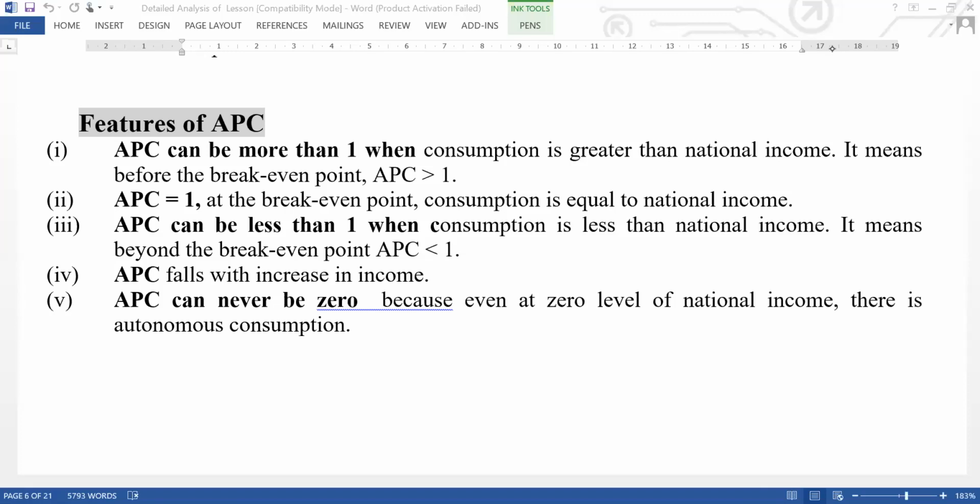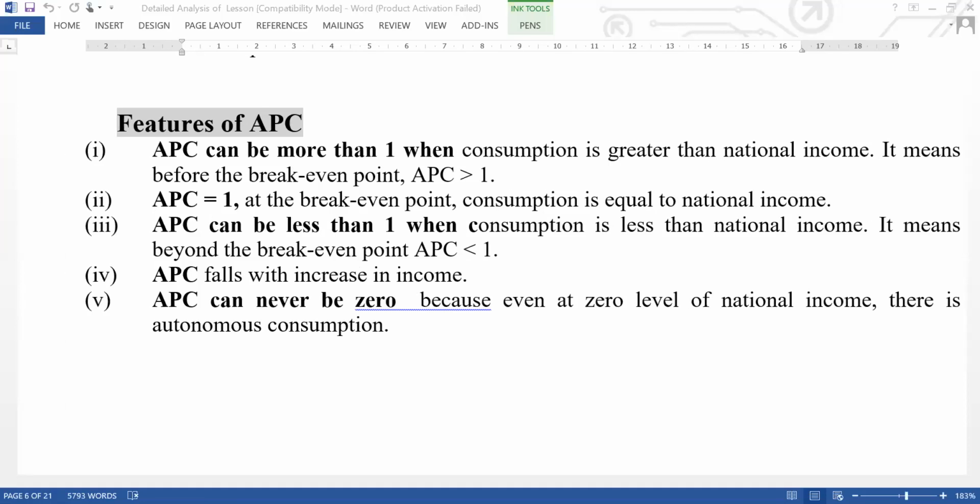So that means the first feature is that APC can be more than one. So when can APC be more than one?